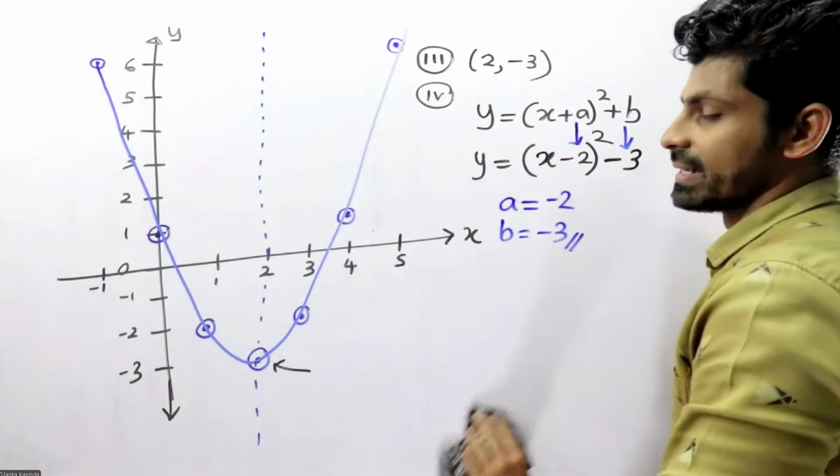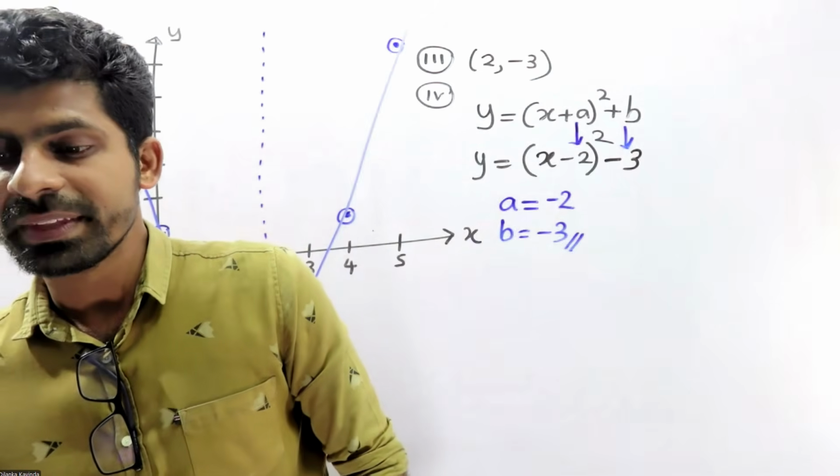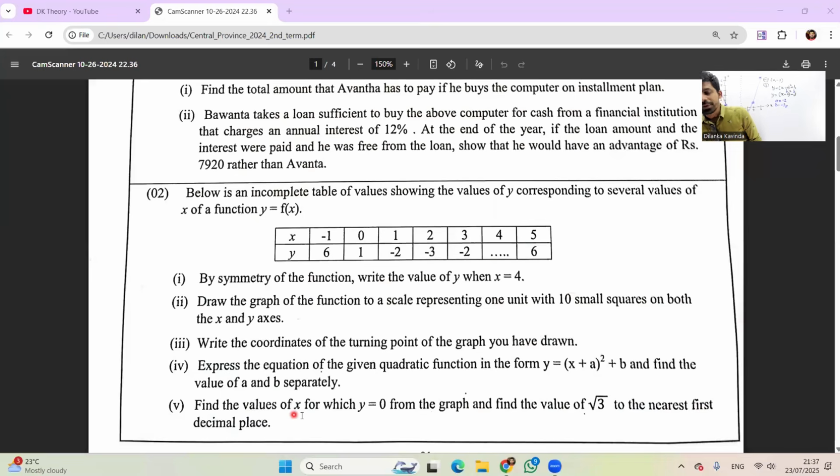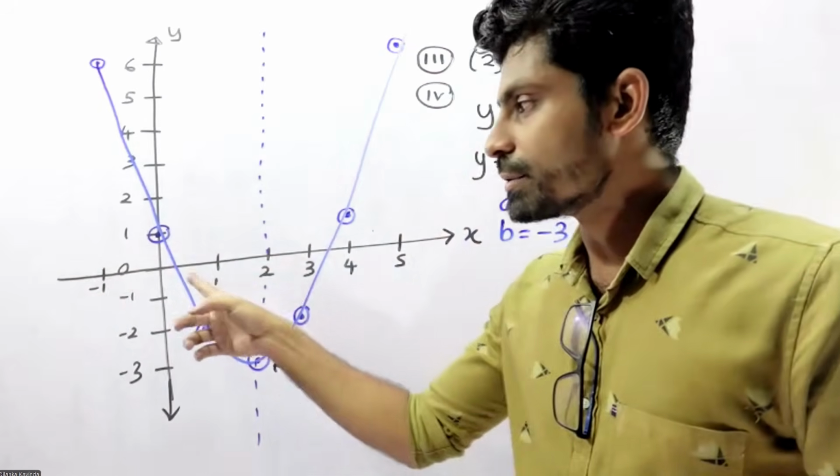Hurry up. Yes, question number 4. Then question number 5. Find the values for x for which y equals 0 from the graph. y equals 0 means this one.